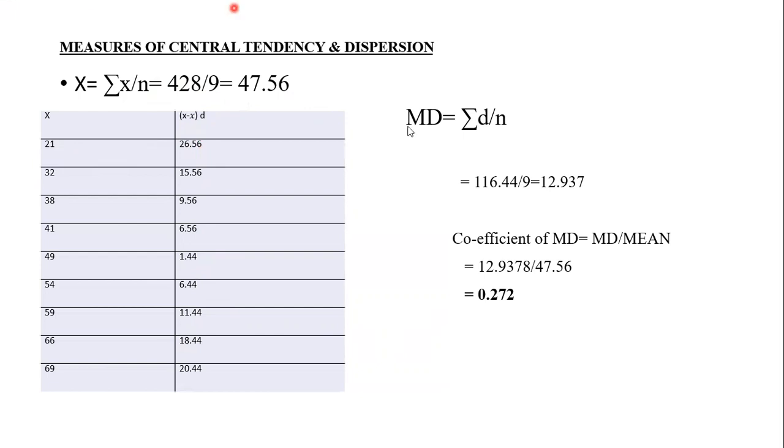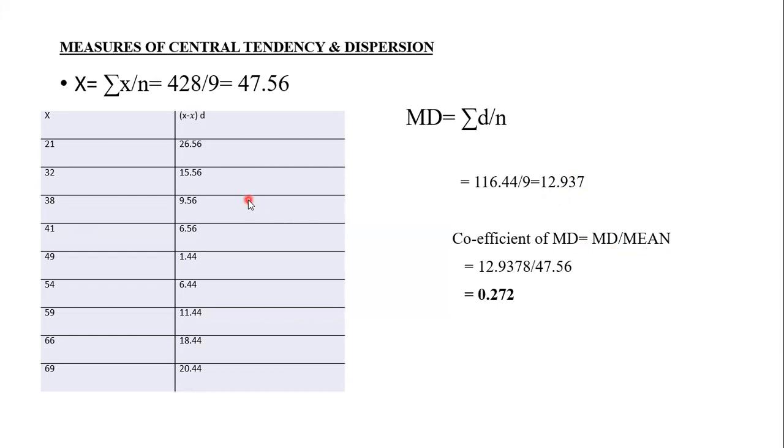Okay, students, so now mean deviation is equal to sigma D by n. The total of this D comes to 116.44, divided by n, number of items, gives 12.937. This is the mean deviation. Got it? Next is coefficient of mean deviation. That is equal to mean deviation by mean.